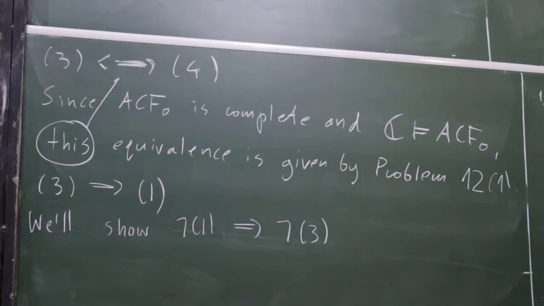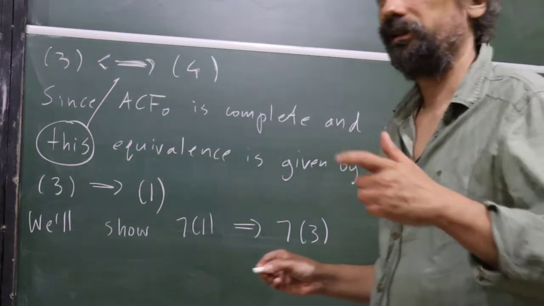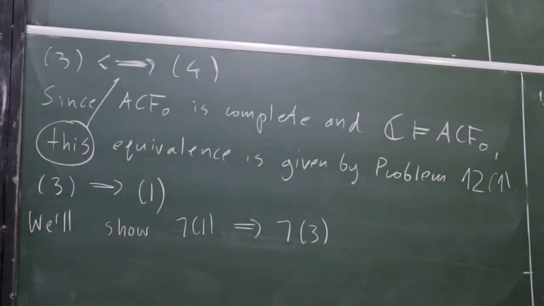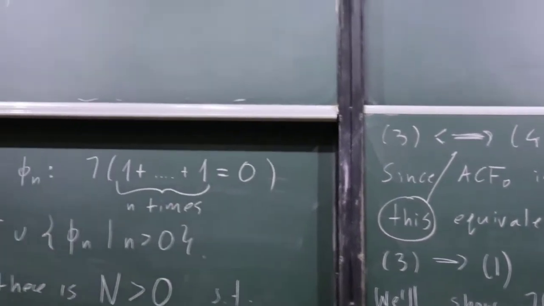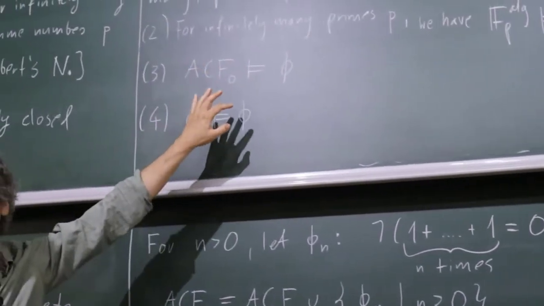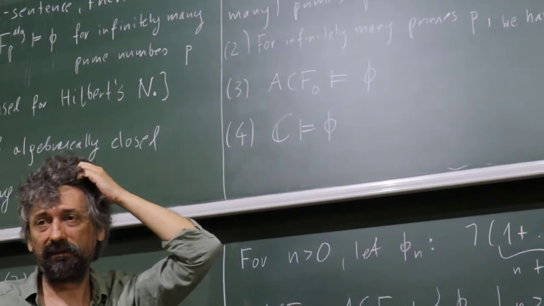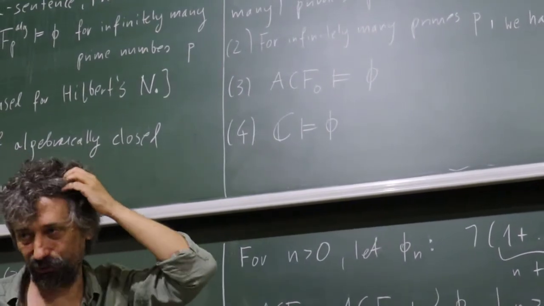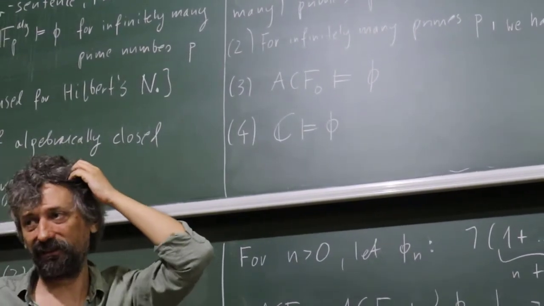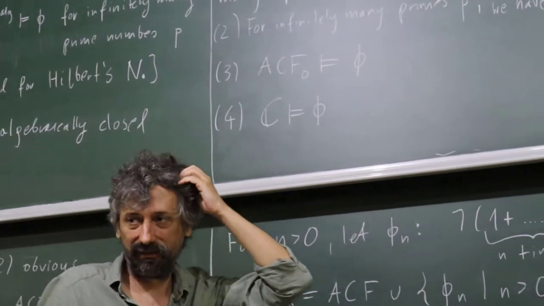Problem 12 was saying that if we have a complete theory, a sentence, and its model, then exactly this happens. The formula is a logical consequence of the theory if and only if it is true in this model. Since it's complete, it is also true in all the models, but we can focus on one.